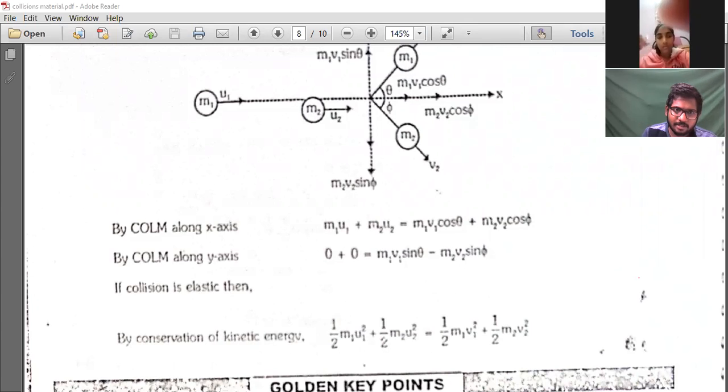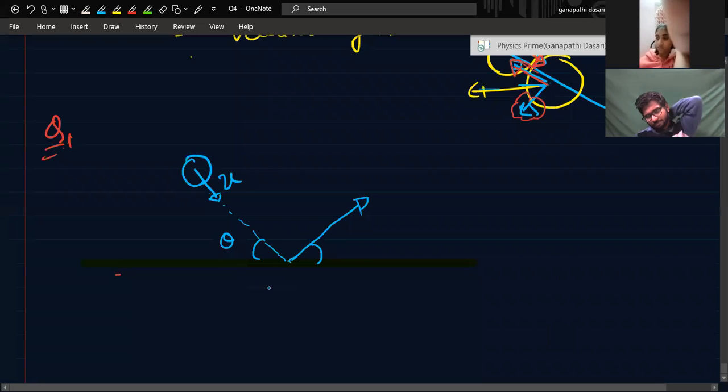It is colliding with the surface with an angle theta. Then what is the speed of this ball after collision? Direction also. Suppose if you see it like this, it is going. So where did you draw this, sir? Huh? Where did you draw it? Okay, you cannot see the screen, right? Yes, sir. Can you see now? Yes, sir.